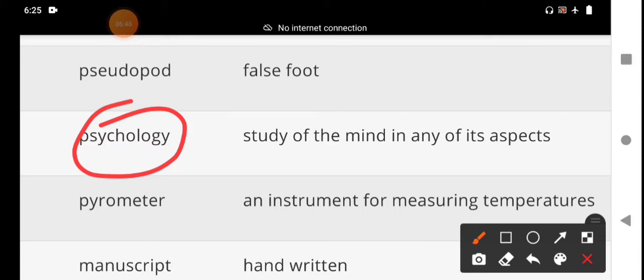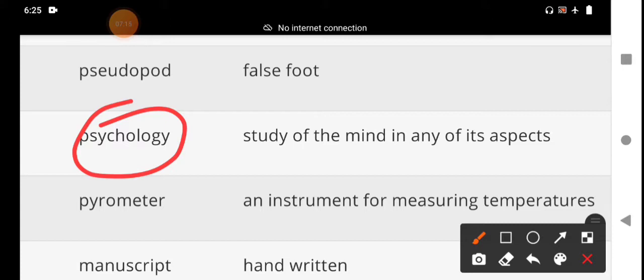The derived words: psychomotor, psychogenic, psychologic or psychological, psychopaths, psychodrama, psychopathy. These are the derived words. With psycho, you should remember the mind.